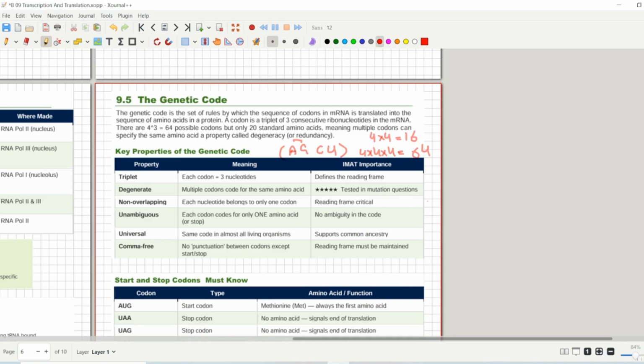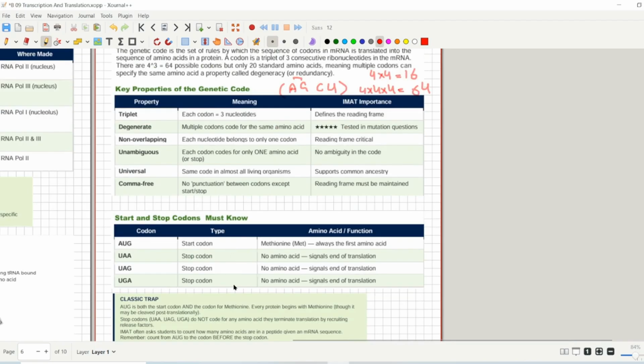What will we call them? We will call them codons. Okay, so you have to be really careful. These specific triplets are called codons. So how many types of codons are there? We just discussed it. There are 64 codons. Three of these codons are called stop codons, which are in front of you.